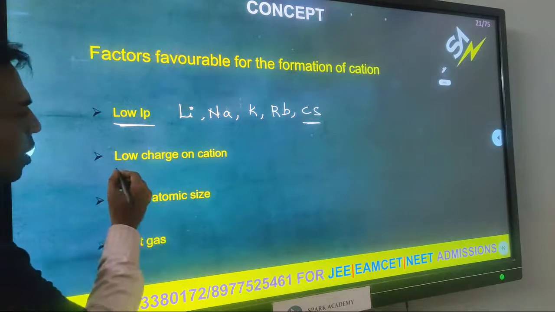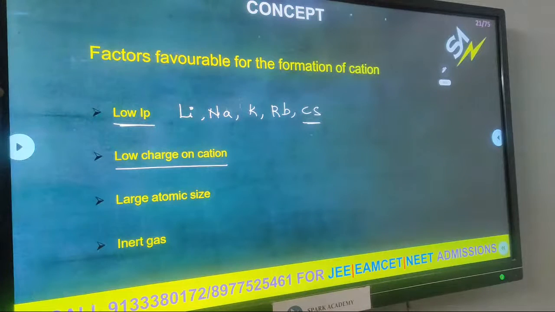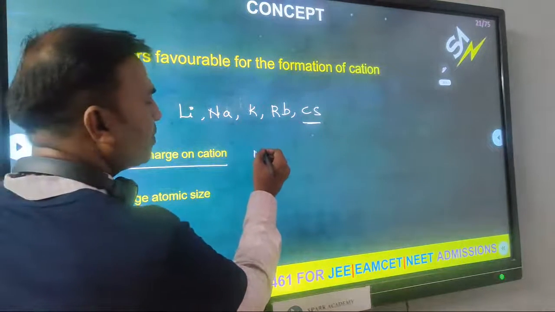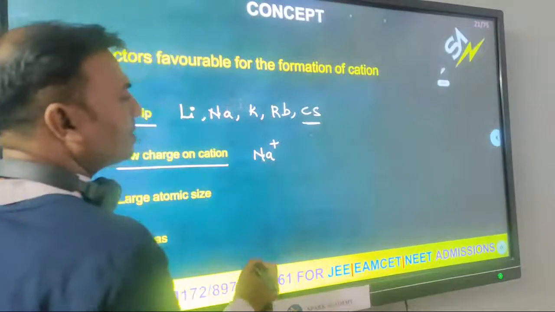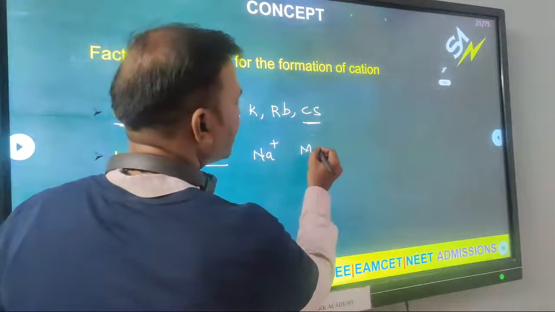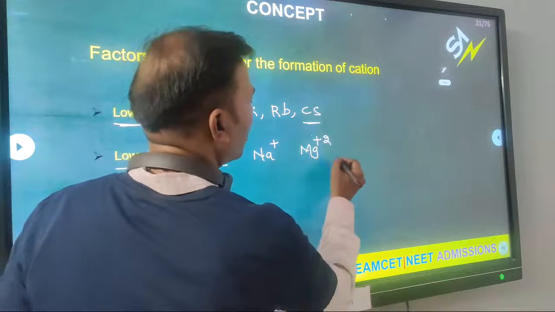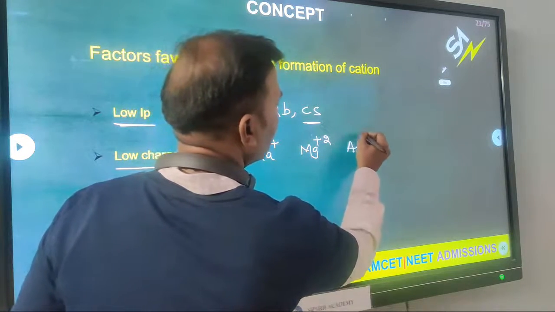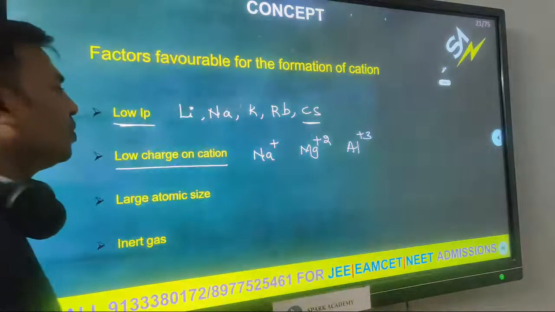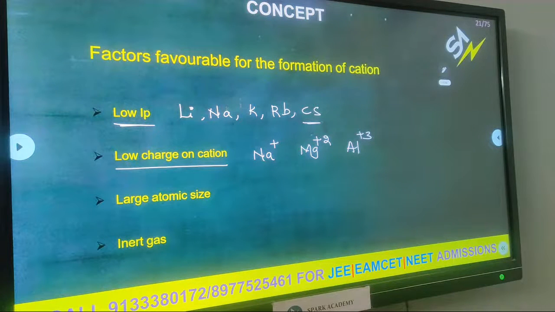Next, low charge on the cation. Cations can have more than one charge. For example, we take sodium. Sodium charge is 1. Magnesium charge is 2. Aluminium charge is 3. These 3 are also cations with different charges. Which one has the low charge?